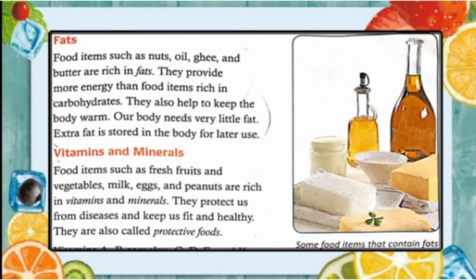Now next food group is fats. Food items such as nuts, oil, ghee and butter are rich in fats. They provide more energy than food items rich in carbohydrate. They also help to keep the body warm. Our body needs very little fat. Extra fat is stored in the body for later use. Some foods, including most fruits and vegetables, have almost no fat. Other foods have plenty of fat.